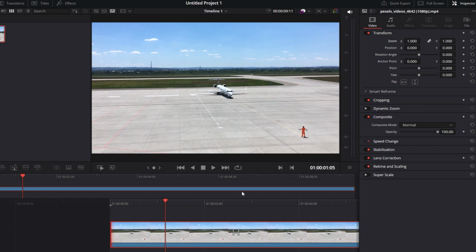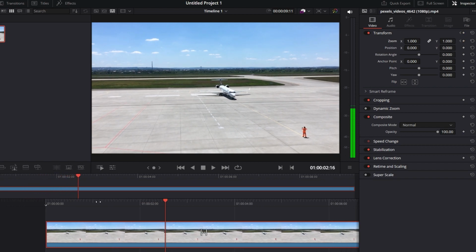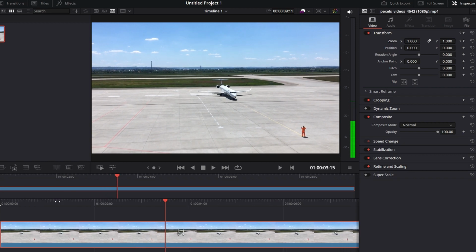In the Inspector tab, find the property you want to animate. Click on the diamond icon next to the property. This sets the initial keyframe. Move the playhead to the next point in the timeline, where you want the zoom to be at its maximum.